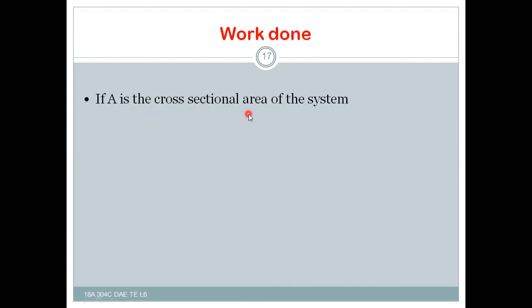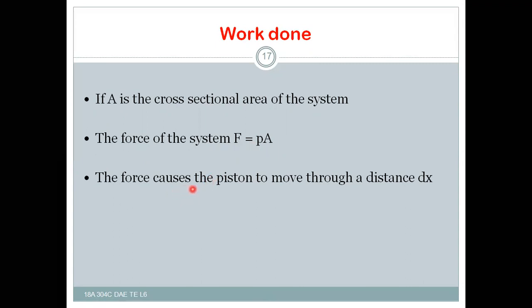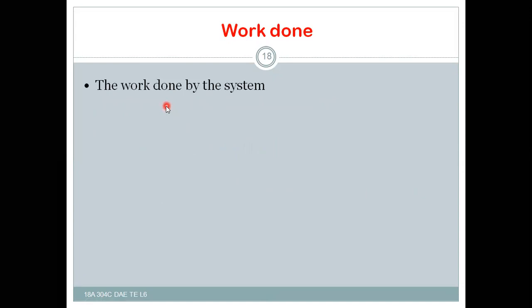If A is the cross-sectional area of the system, then the force F of the system is equal to pressure into cross-sectional area, that is PA. The force causes the piston to move through a distance, let it be dx. Thereby the work done by the system, that is δW, is equal to force into distance moved by the piston.